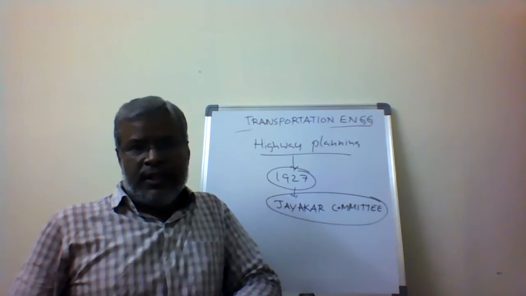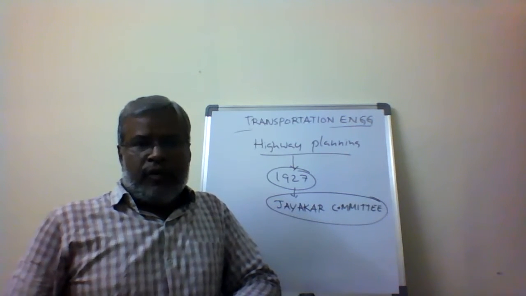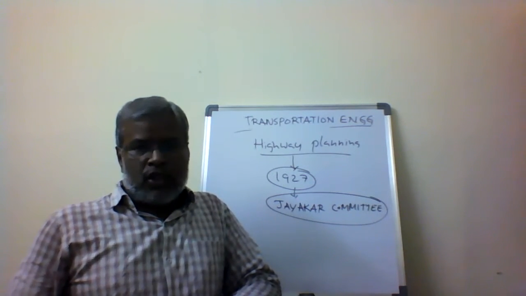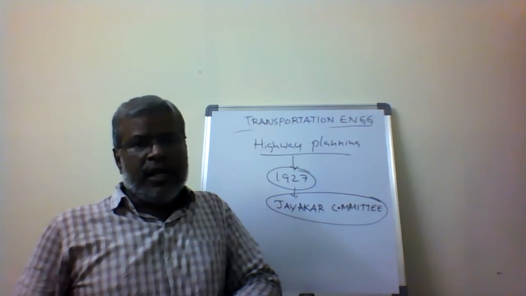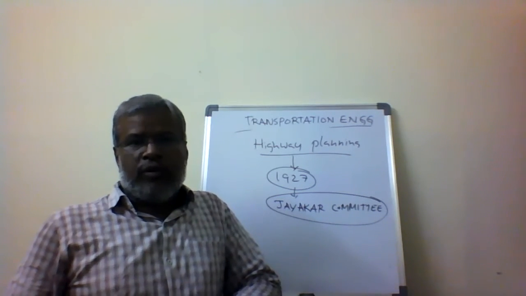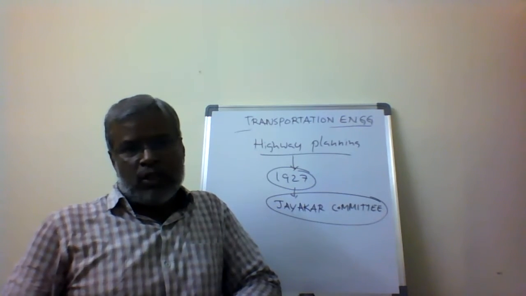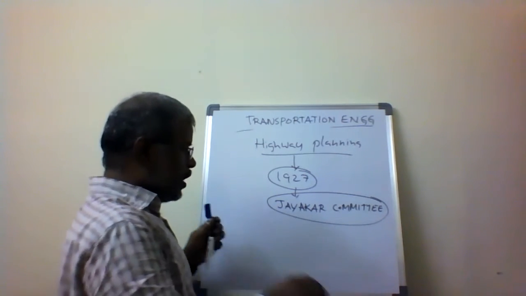The JICA was the chairman of the committee, which was established in the year 1927, and they gave some recommendations pertaining to highway planning, how highway planning has to take place.